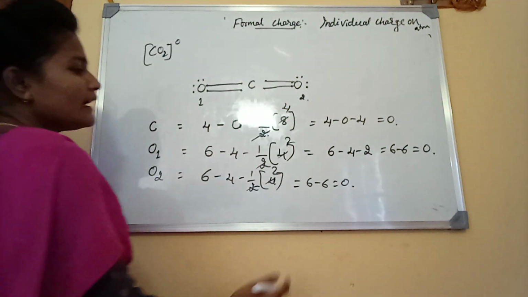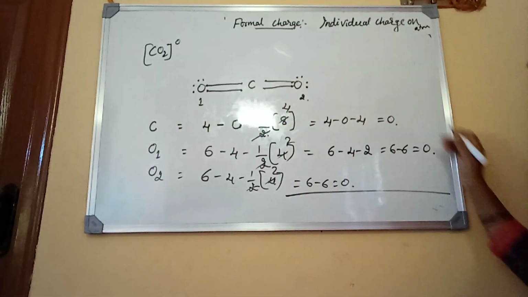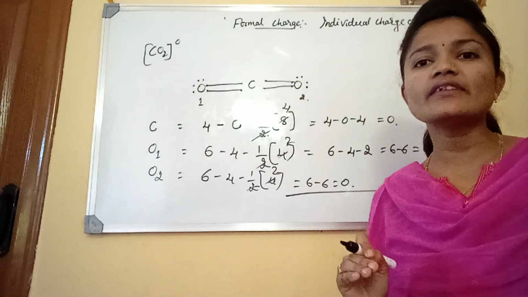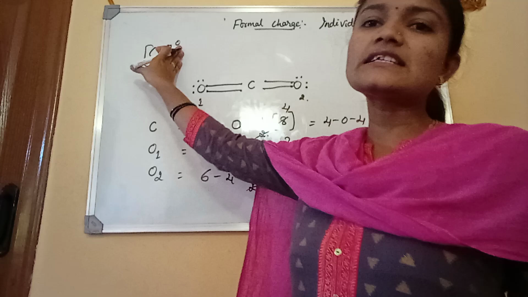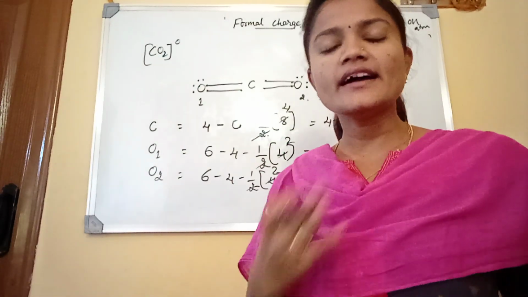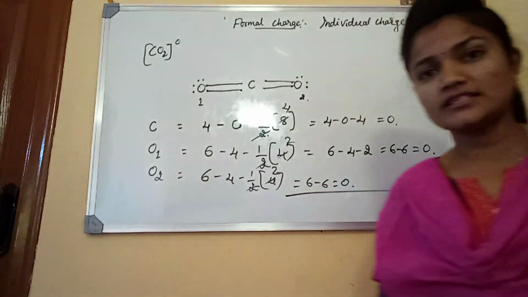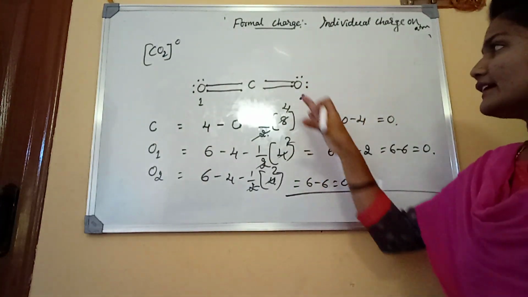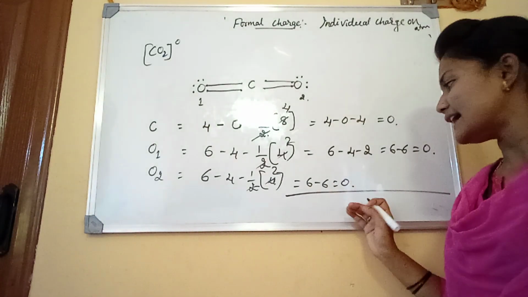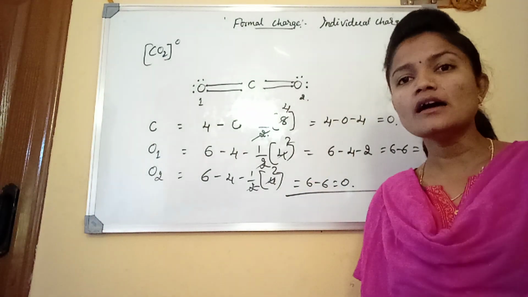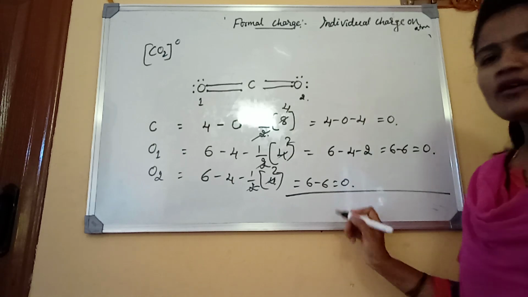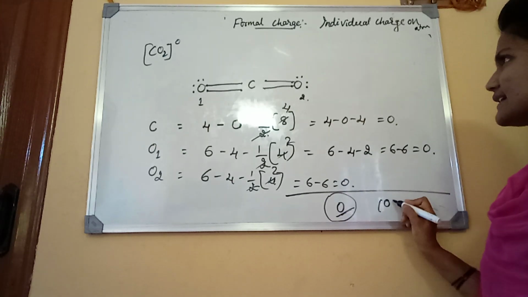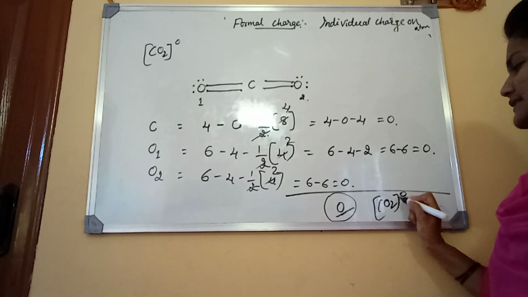The addition of the individual charges on each of the atoms gives the total charge of the molecule. 0 plus 0 plus 0 is equal to 0. That's why the total charge on the CO2 molecule is 0.